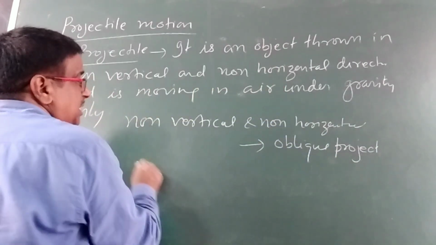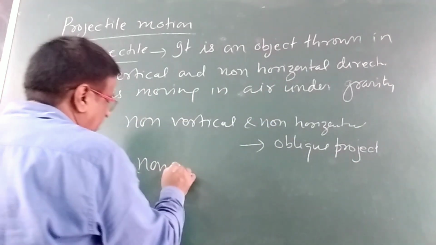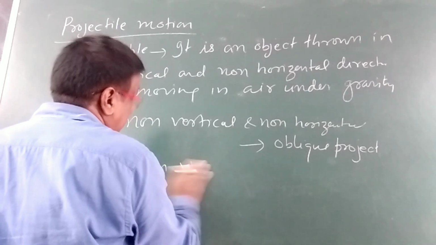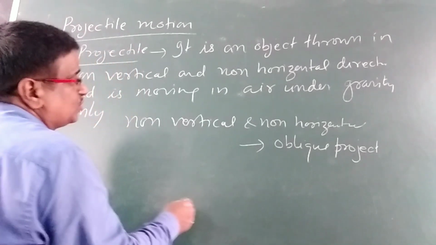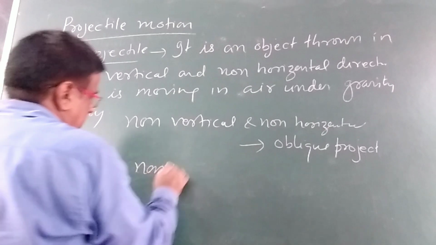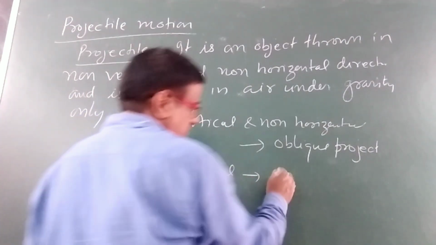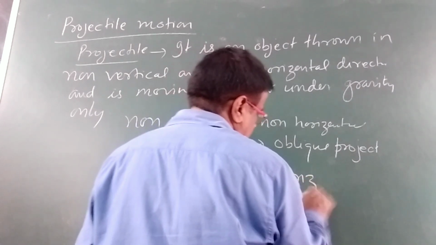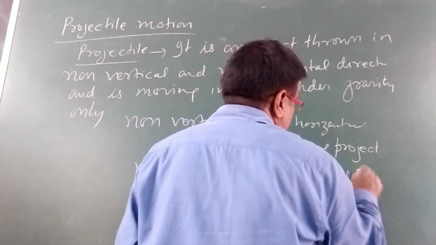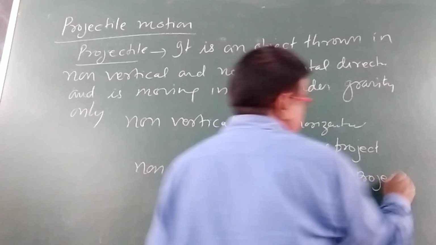And if the object is thrown in a non-vertical but horizontal direction, then it is a horizontal projectile.